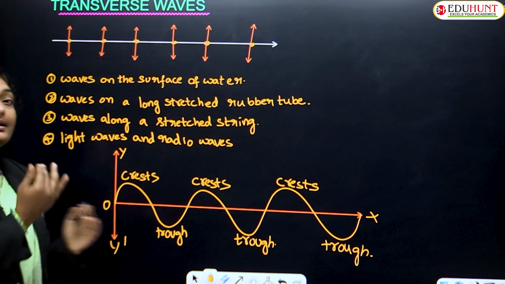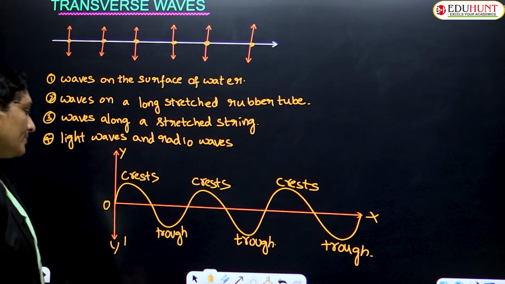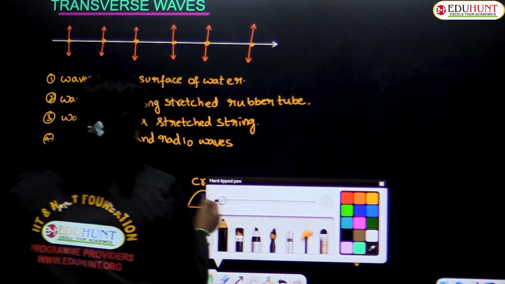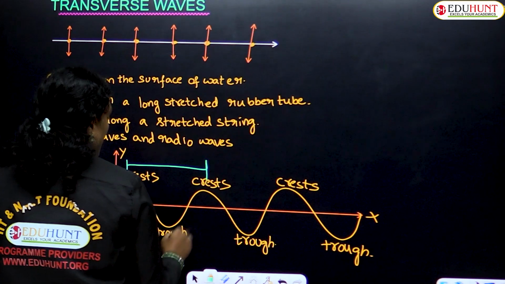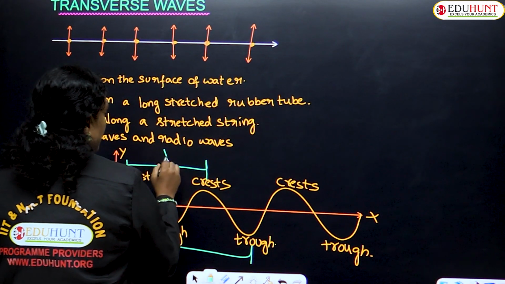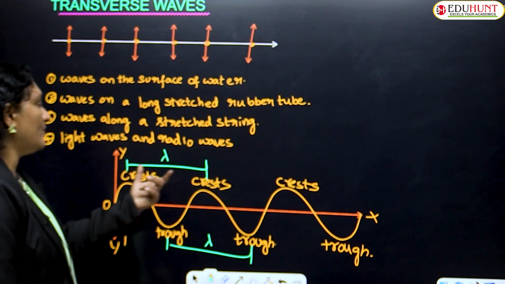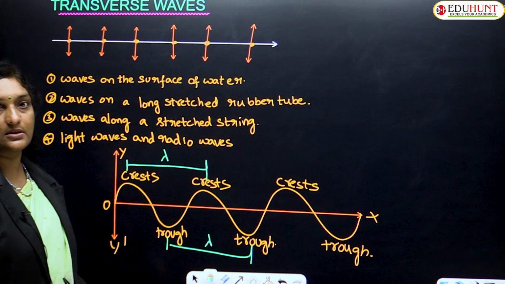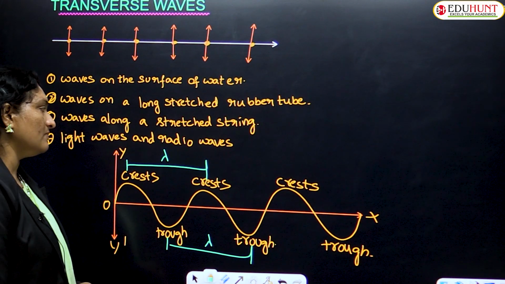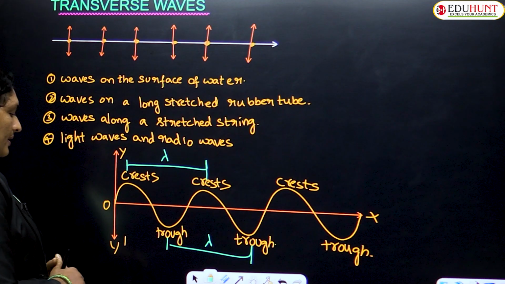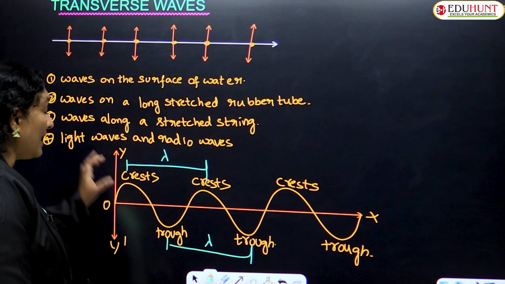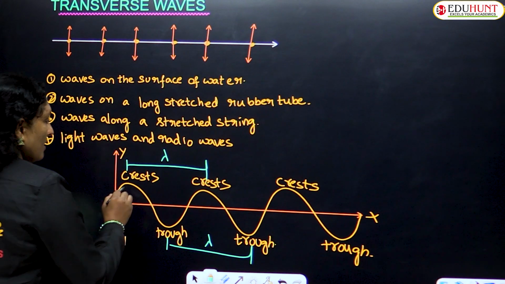So alternate crests and troughs are being formed. And the distance between any two crests or any two troughs is equal to the wavelength, indicated with the letter lambda.